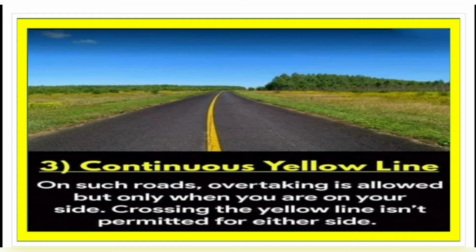Number 3 is continuous yellow line. As you see in this picture, there is a continuous yellow line. On such a road, overtaking is allowed but only when you are on your side. Crossing the yellow line isn't permitted for either side.